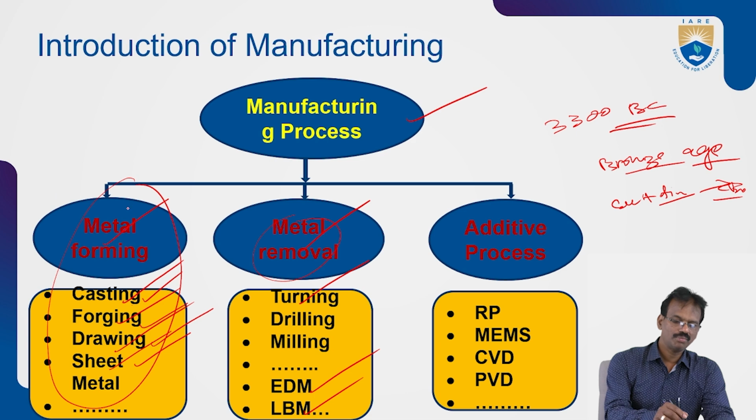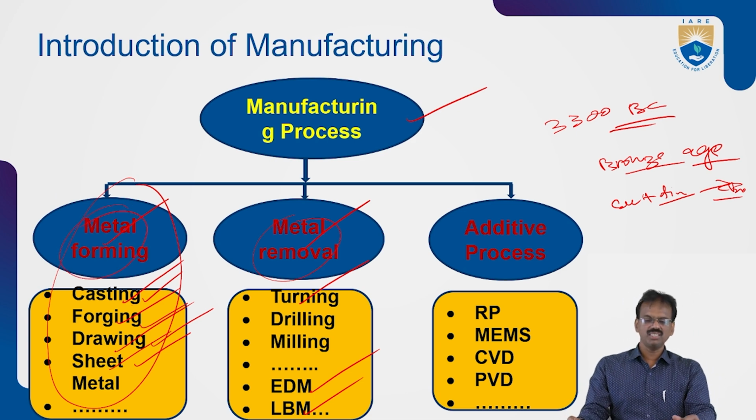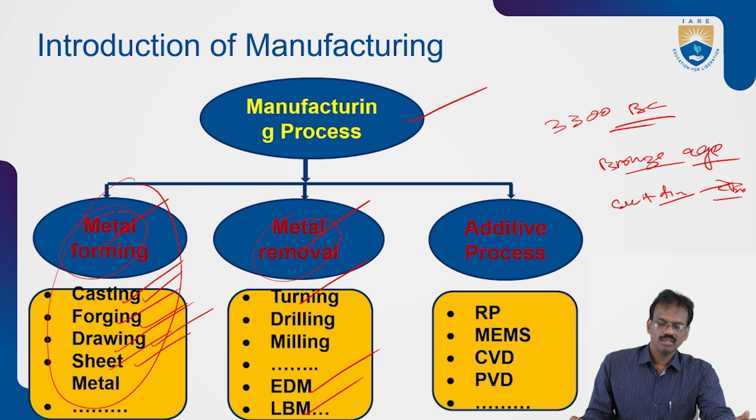This one is the metal forming process: metal is converted into the desired shape. Here, in metal removal, unwanted material is removed and converted into the desired shape by the machining process.